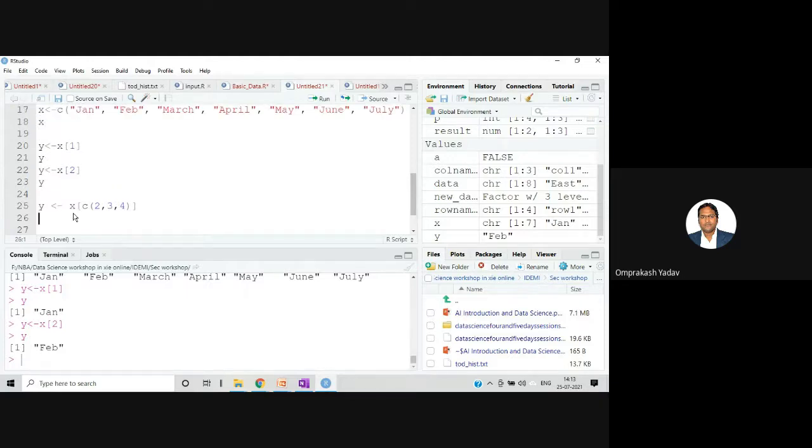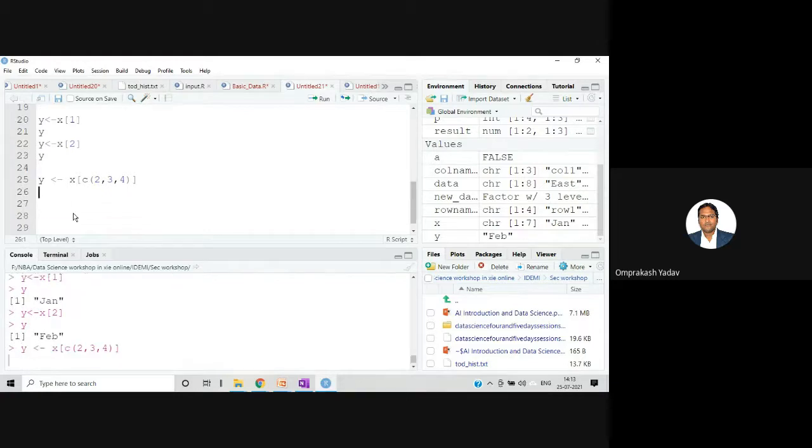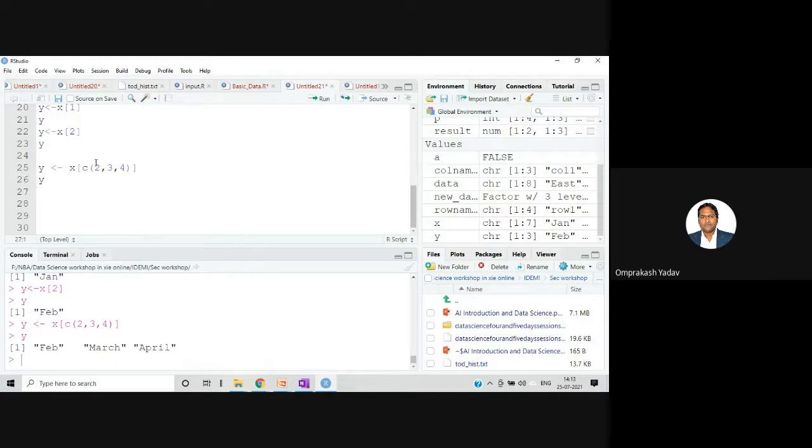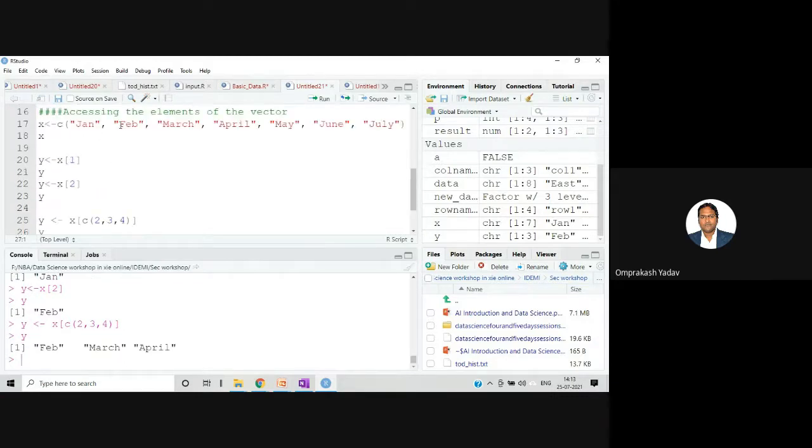Okay. So let's execute this, c(2, 3, 4), and let's print this. You see here, the second value was what? The second value was Feb, the third value is March, and the fourth value is April.